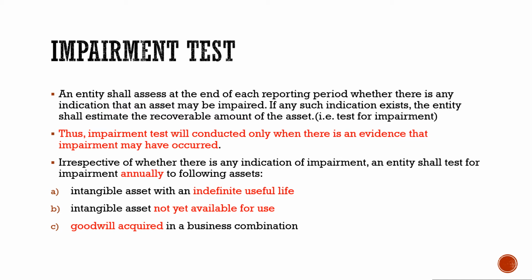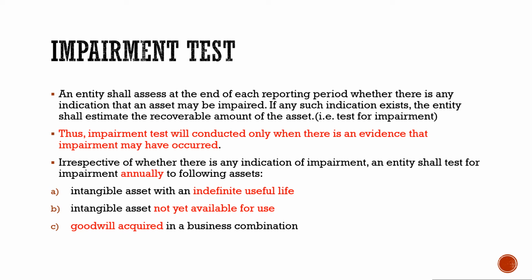Now let's see when an entity is supposed to conduct an impairment test. An entity is supposed to assess at each reporting period whether there are any indications of impairment. And if there are any indications that the asset might have been impaired, the entity is supposed to conduct an impairment test. Therefore, the impairment test will be conducted only when there is evidence that the asset may have been impaired.